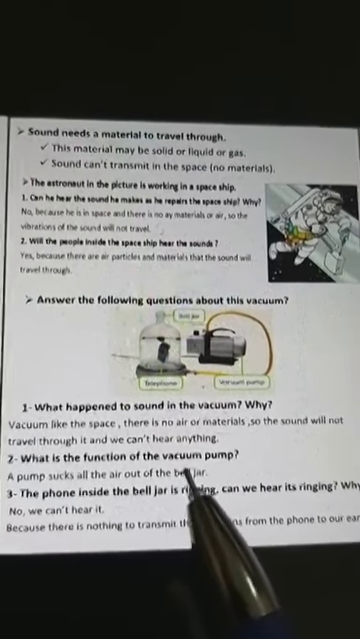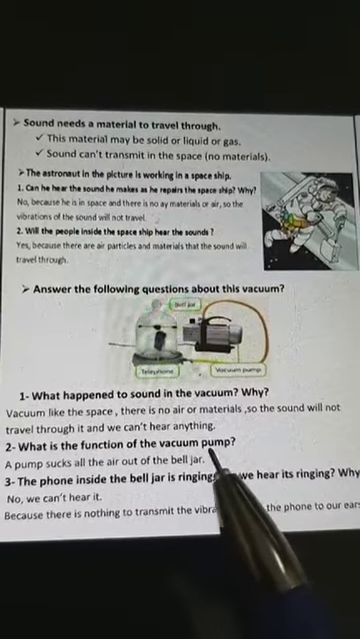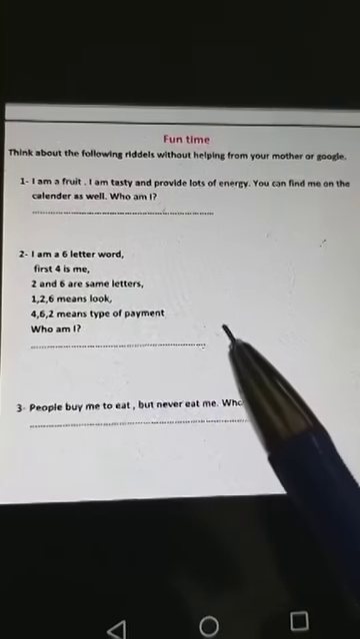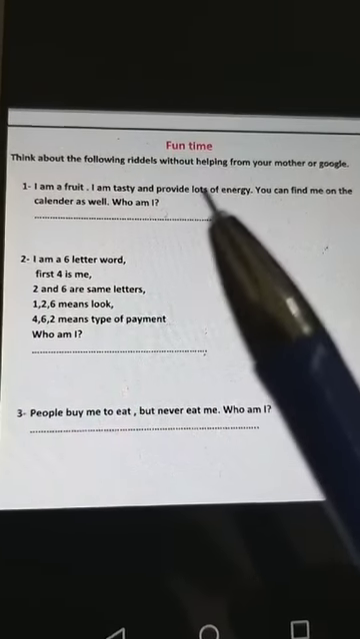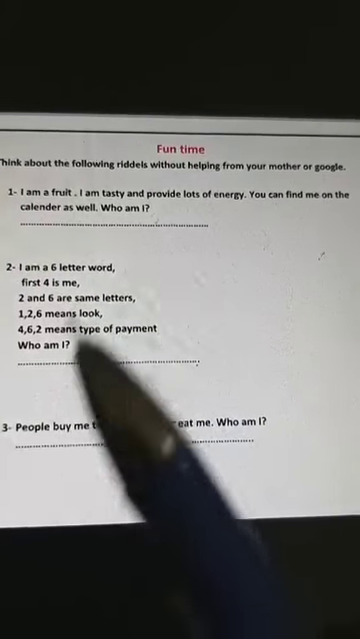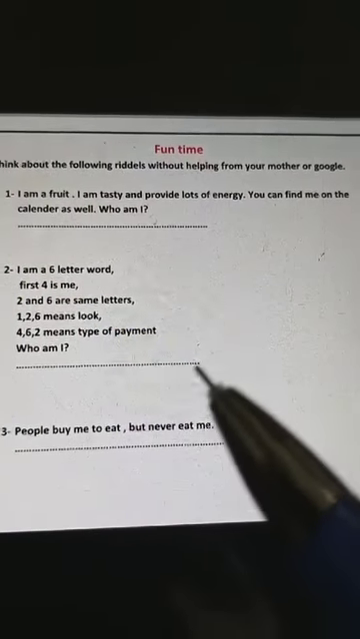Okay, girls, this is our lesson today. Your homework is to study this sheet well, and today we have fun time. I want you to think about these riddles without help from your mother or Google. Start to think about them and tell me the answers.